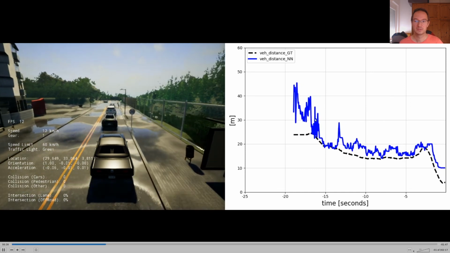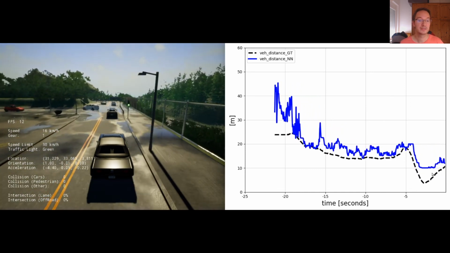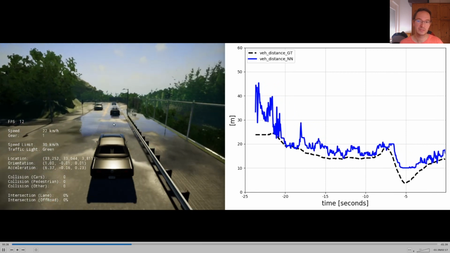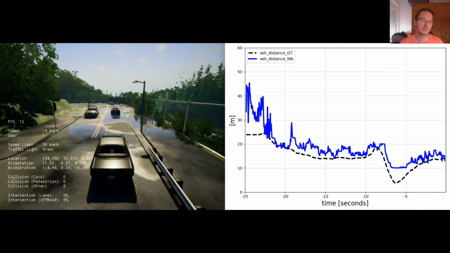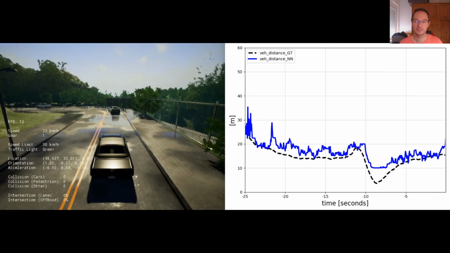But as you can see, on average the prediction is doing quite well, and it allows the vehicle to brake when the preceding vehicle in front of us brakes, in order to come to a stop and not crash into that vehicle.